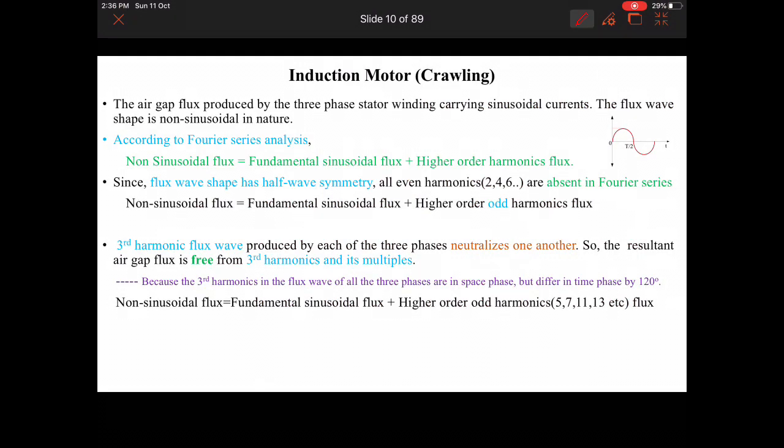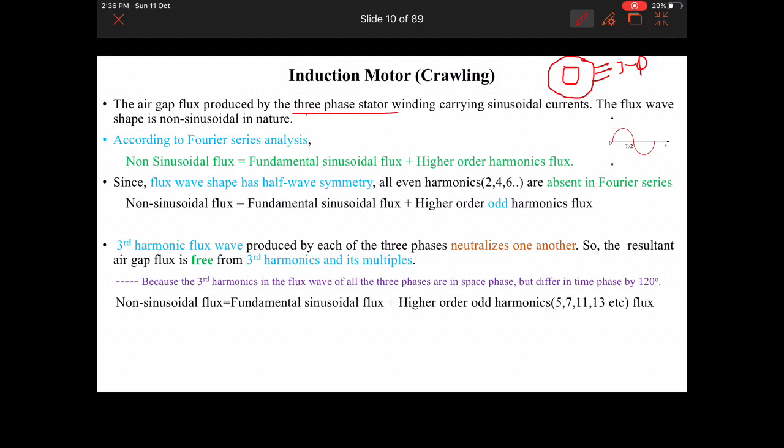Now let me consider a three-phase induction motor. This is the stator winding of the motor and this is the rotor, and this stator winding is connected to a three-phase AC supply.